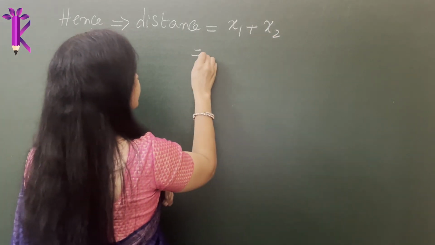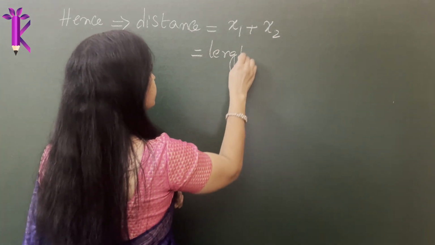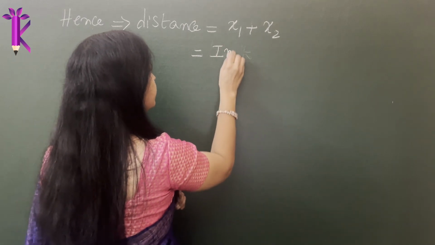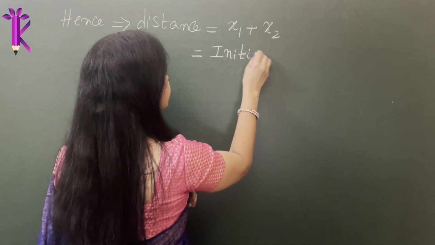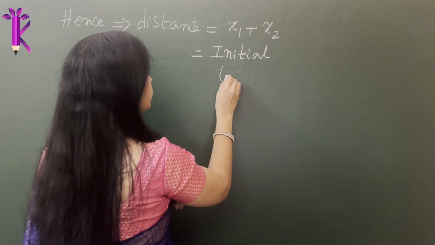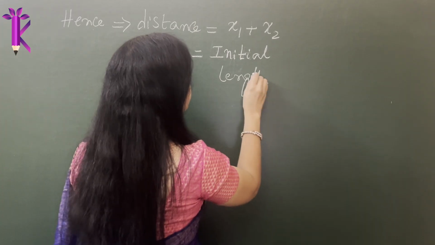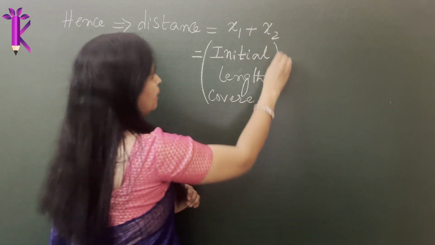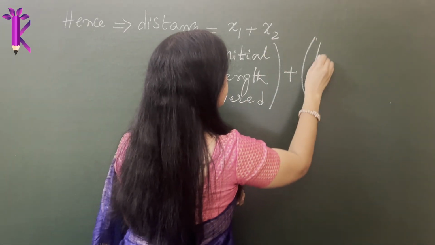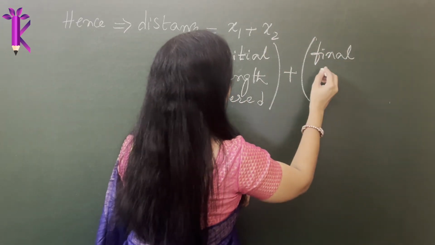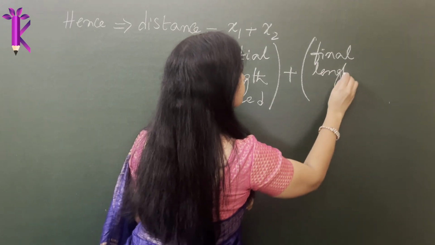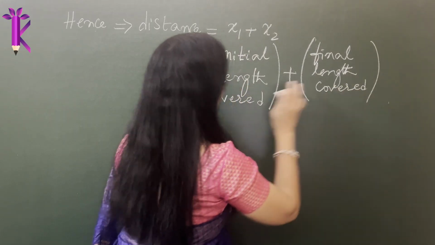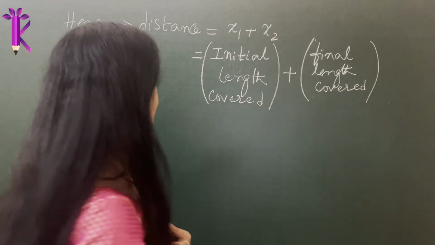That is, you are calculating the initial length covered plus the final length covered by the point object in a given time. So it can never be zero. This quantity will never be zero. Practically this cannot be 0.